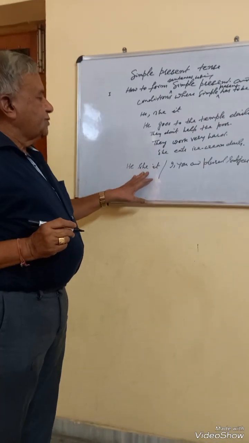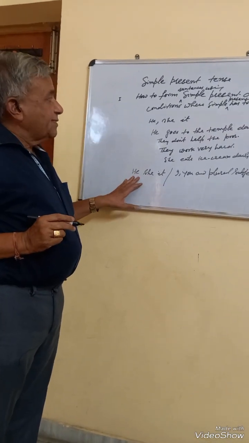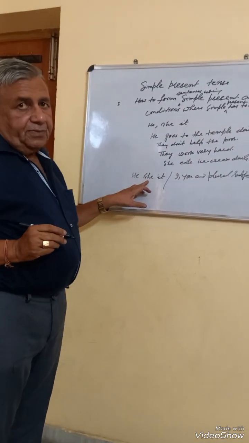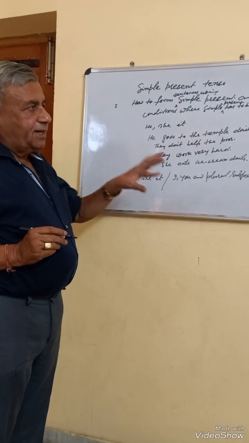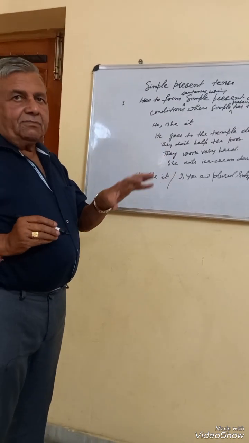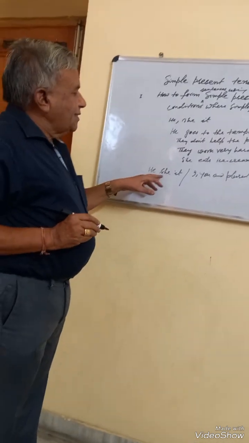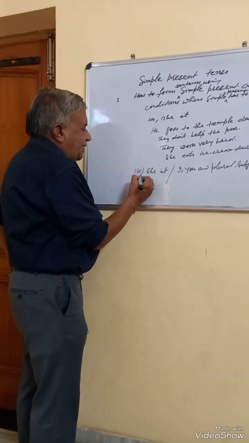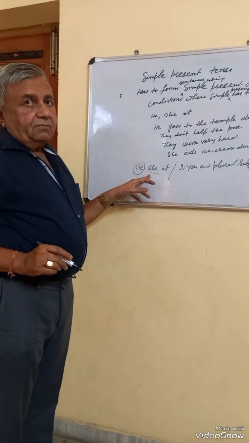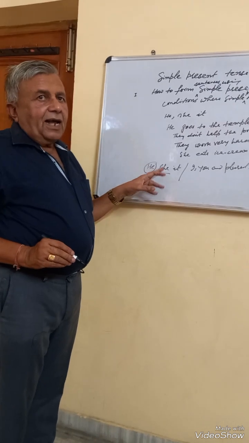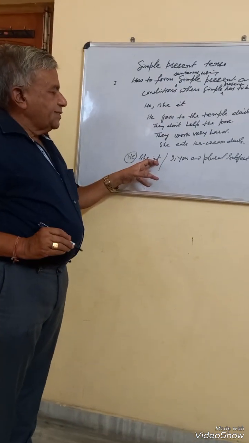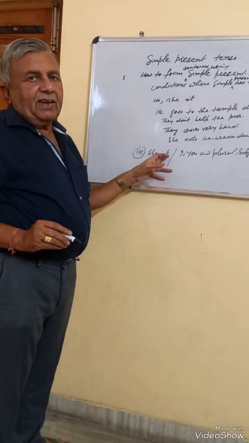When we say third person singular, if there is any noun as subject, a singular noun, that is also equivalent to he or she. So if we say my brother, it means he. My father, it means he. My uncle, it means he. My teacher, all these nouns, they represent he. If there is some woman, my aunt, then it stands for she. My mother, my aunt, all they are third person singular. It refers to either animals or inanimate objects, lifeless objects.